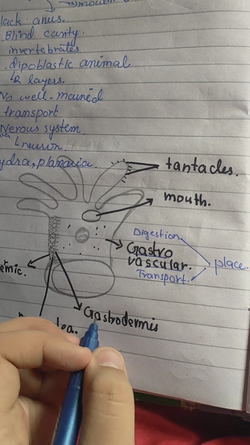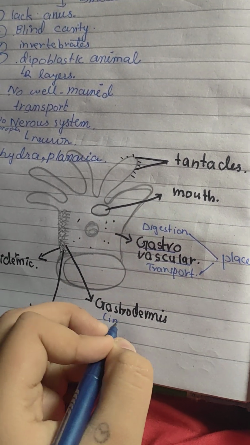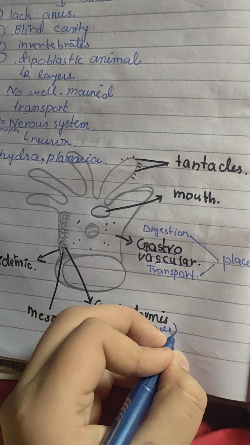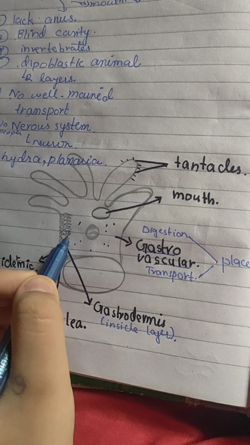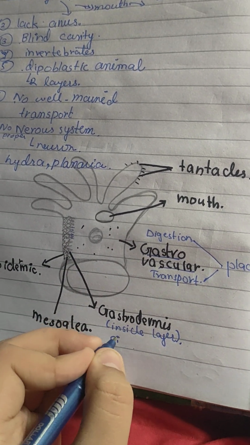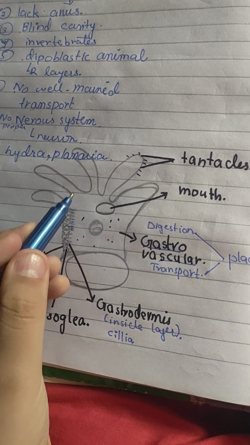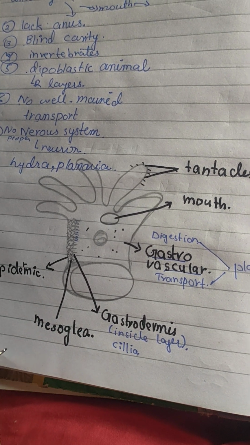Now this is the gastrodermis, which is basically the inside layer. In this layer, cilia, like projections, are present, which help to move the food up and down. Okay, so now this is mesoglea.